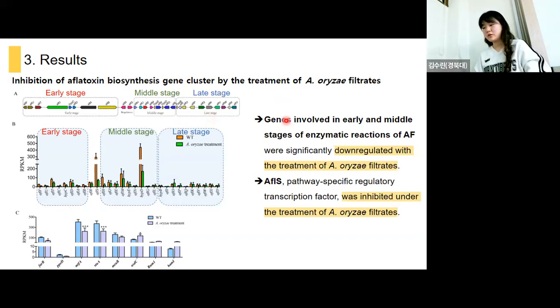This showed that genes involved in the early and middle stage of enzymatic reactions of aflatoxins were significantly downregulated compared to wild type. So that means that when oryzae filtrate was supplemented, the aflatoxin gene cluster expression was down. And AFLR is known to be a pathway-specific regulatory transcription factor, and this AFLR was inhibited under the treatment of Aspergillus oryzae filtrates.